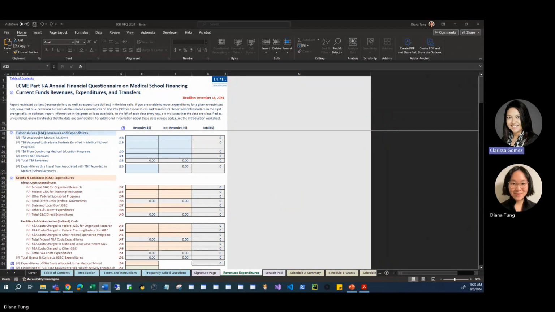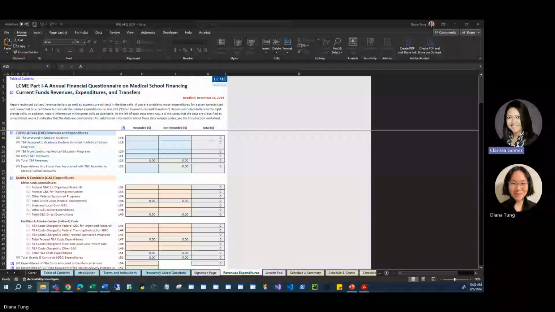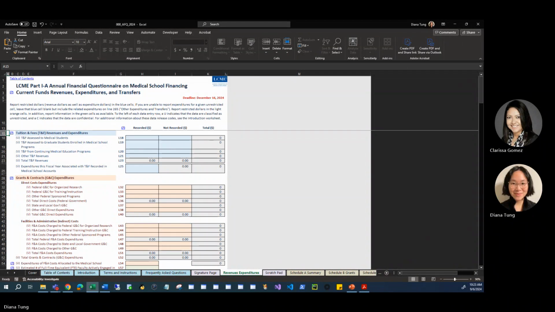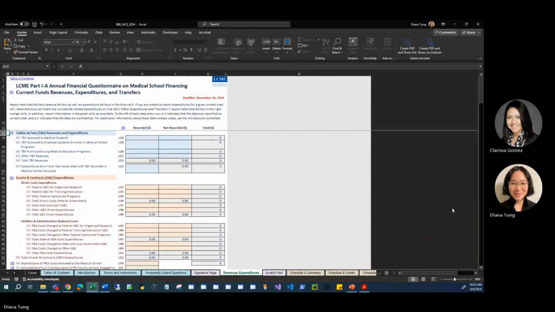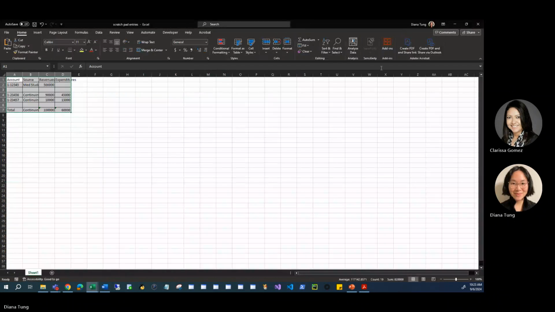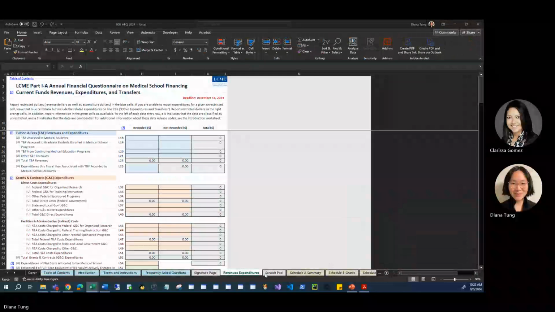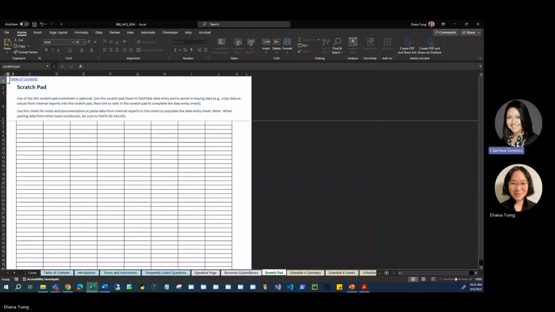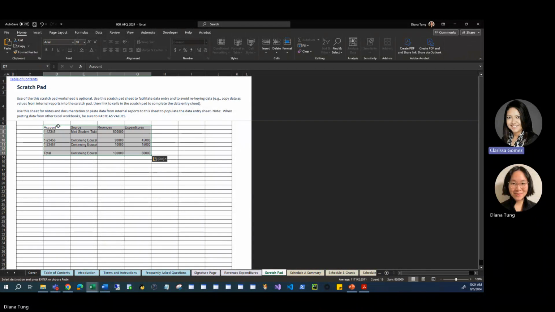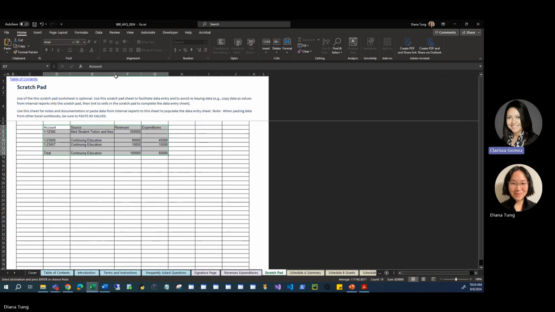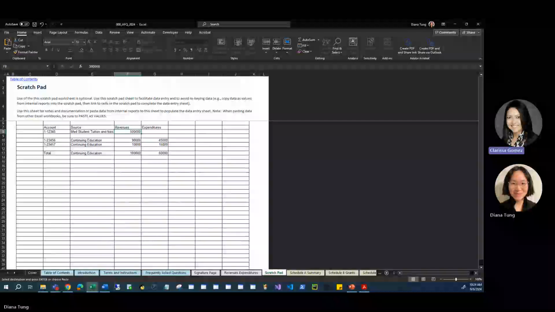Now the scratch pad. I would like to take a moment to demonstrate how the scratch pad worksheet can be useful in a hypothetical situation. Suppose a parent institution keeps all tuition and fees collected from medical students. For example, let's say $500,000 of tuition revenues should be entered in the not recorded column.